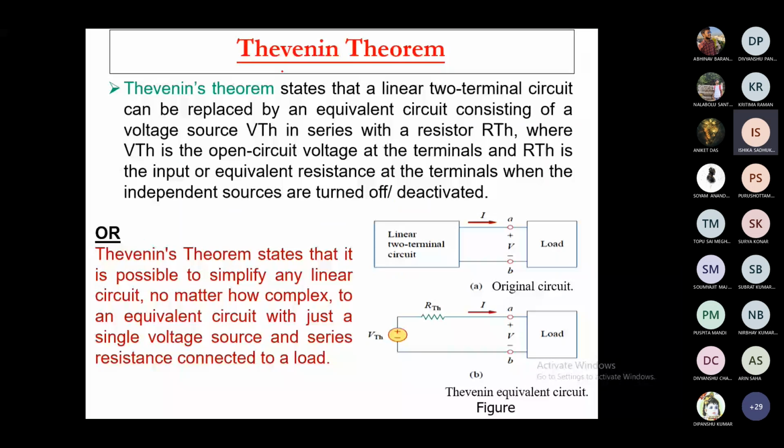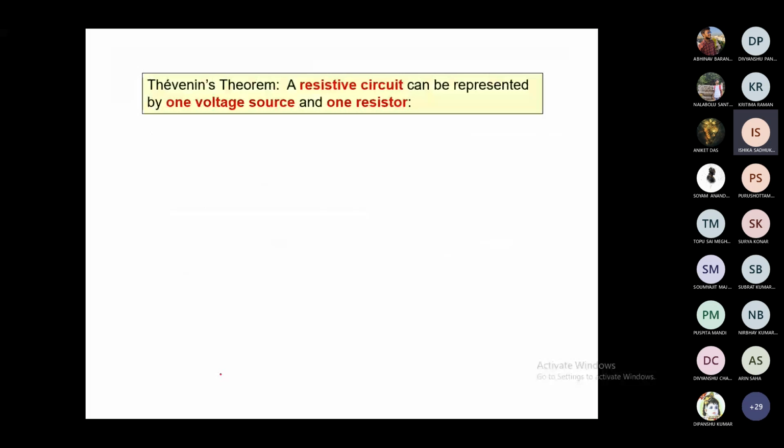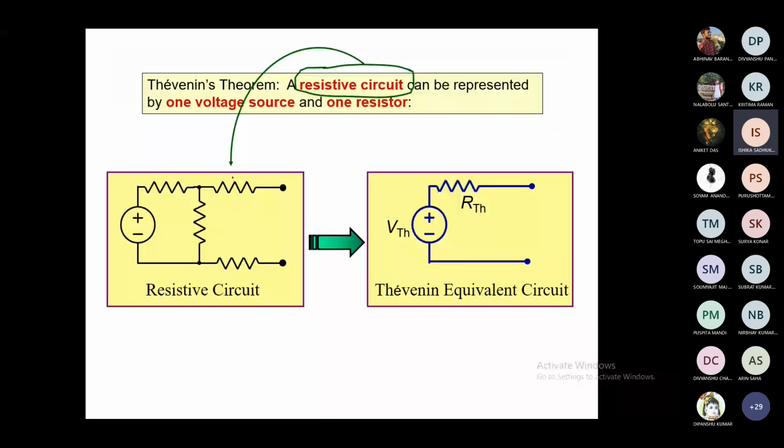What Thevenin theorem actually is: whenever you have a complicated network and you are to find the current through a particular resistance of that network, then what do we do? Say we have a network like this, and we have to find the current through this particular resistance.